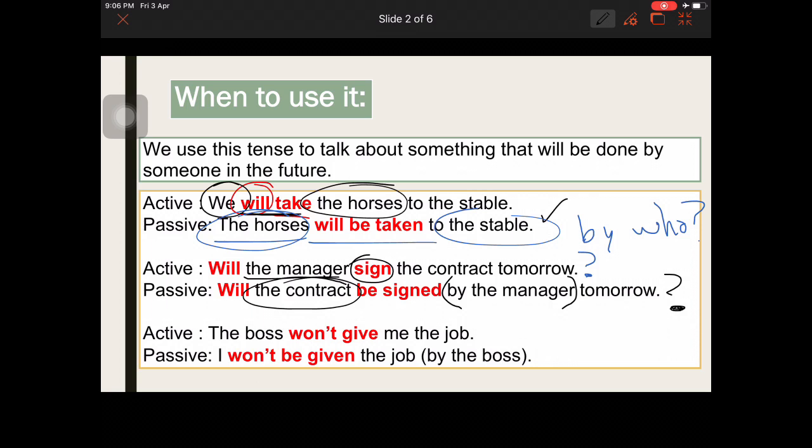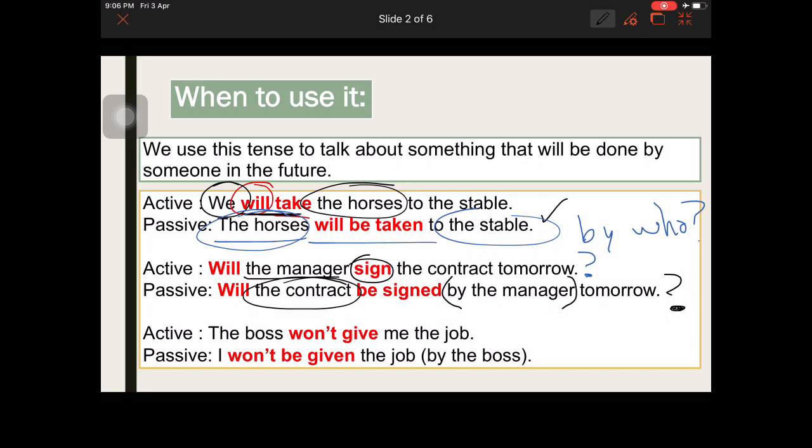Active. The boss won't give me the job. Imagine that you went to a job interview, and you were there talking to the boss, but you were really nervous, and then you leave the office and you say, I was very nervous, I couldn't understand anything, maybe the boss won't give me the job. That happens in the active.